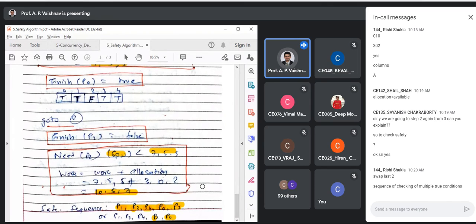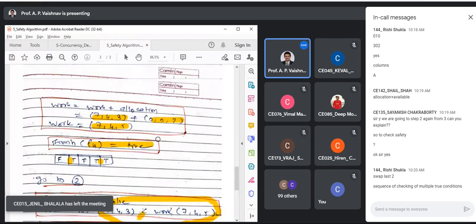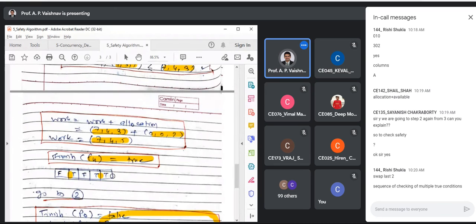If you don't find even one safe sequence, what can we say? That means at least one process, I'm saying at least, there can be two also, could not complete with my current available resources. Suppose that after P4 was completed, you are having 745. 745 was your latest available.